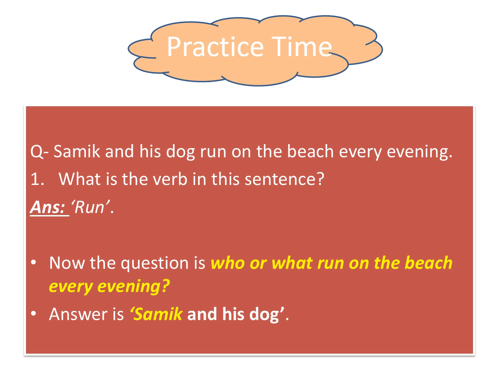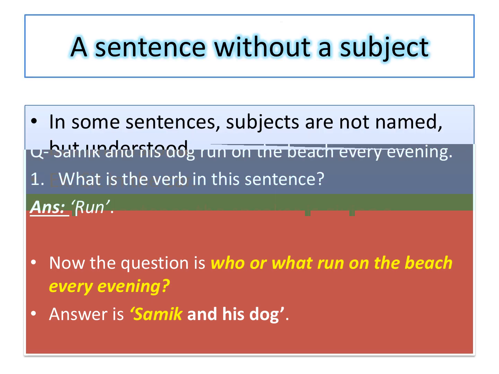Run. Now we will ask a question by placing who or what before the verb. Who or what run on the beach every evening? Answer comes, Samik and his dog. So Samik and his dog is the subject.